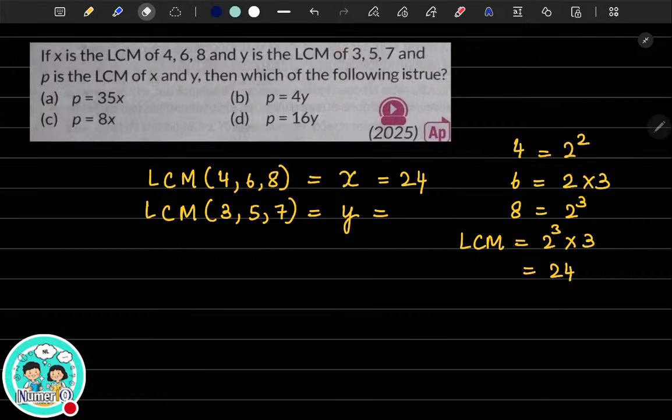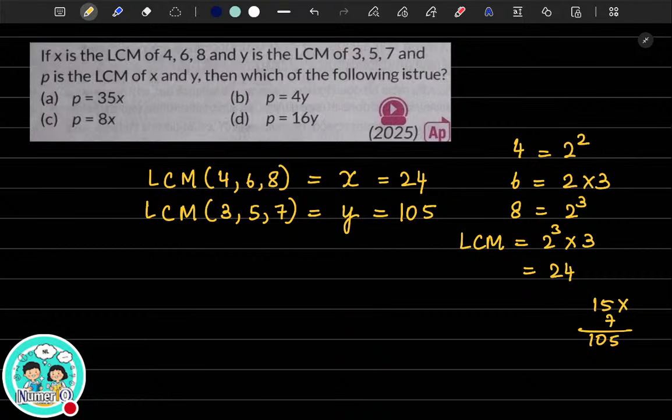We have just found out x because you are calculating the LCM of 4, 6, 8. Find out what is y. For y, you have to just multiply all the 3 prime numbers. So 3, 5 and 7. All the 3 are prime numbers. Just get me the product of it. So you have 15 multiplied by 7. So your y is nothing but 105. Are you getting it?